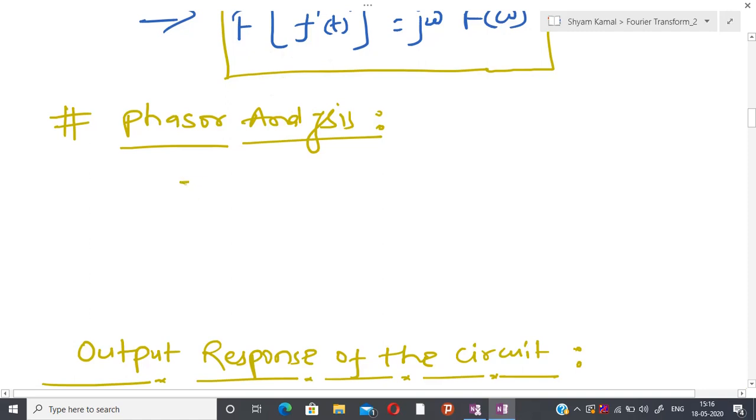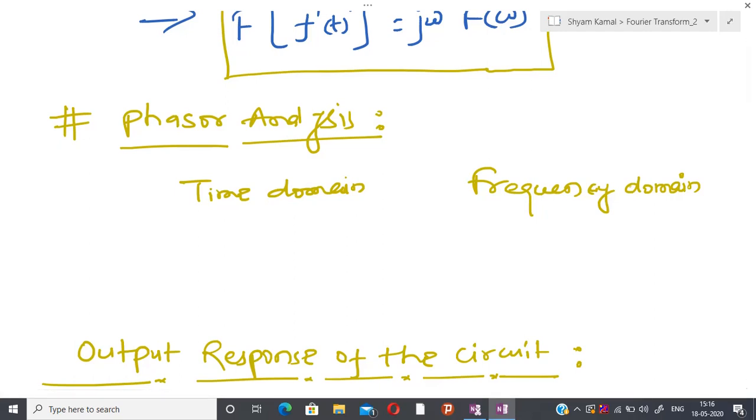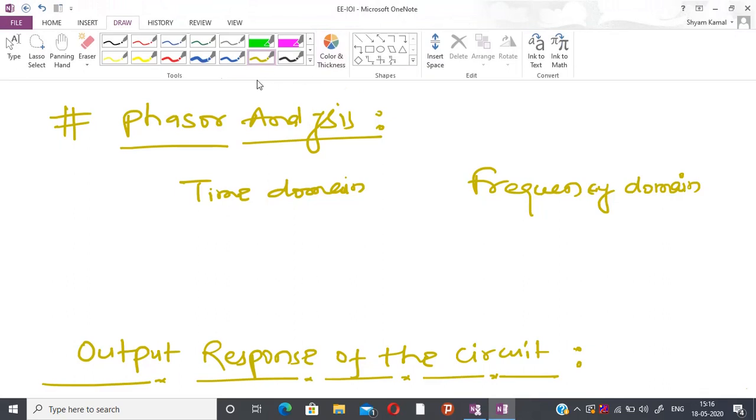Suppose in time domain I have this, and after that I have the frequency domain or phasor domain, whatever you call it. Frequency domain is more common, because now I am not using the phasor just to transform a signal from time domain to frequency domain. I am going to talk about the generalization.